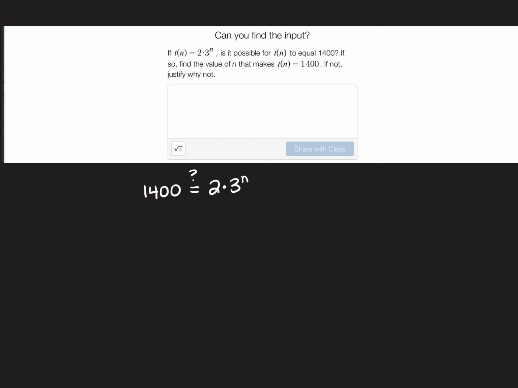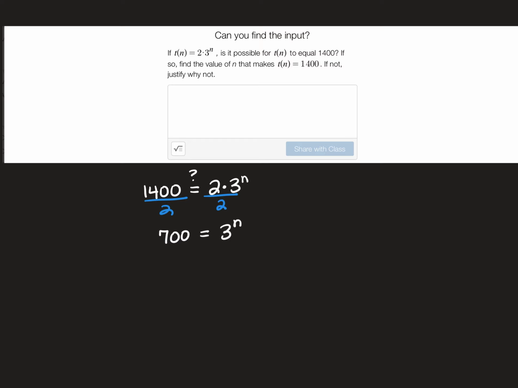Well, we would have to figure out if there's a value for n that's an integer that satisfies this equation. Well, the first thing I'm going to do to solve for n here is I'm going to divide both sides by 2. When I do that, I get 700 equals 3 to the n power. So now the question is, is 700 a power of 3? In other words, can I do 3 raised to some power and get 700?